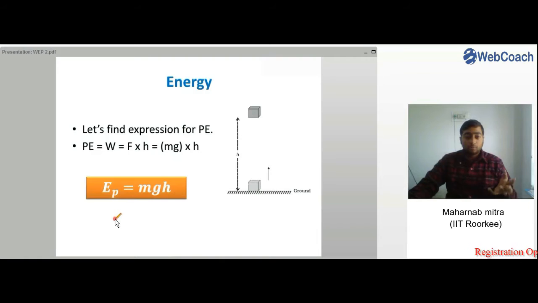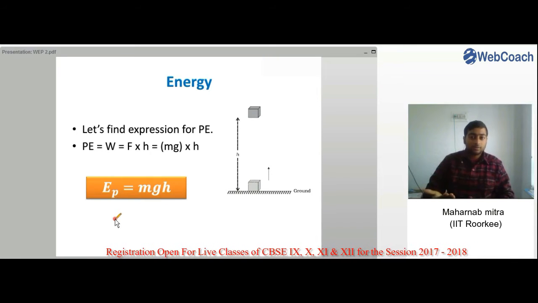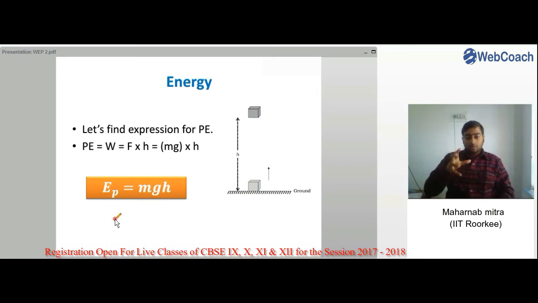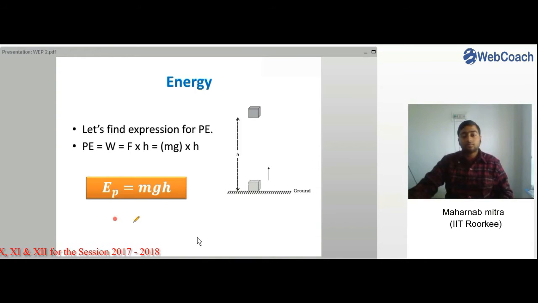Therefore, gravitational potential energy, or rather potential energy E_P, can be defined as mgh: mass times acceleration due to gravity times the height, right? This is the expression for potential energy, or rather the gravitational potential energy.